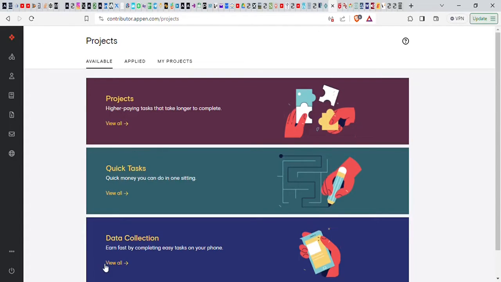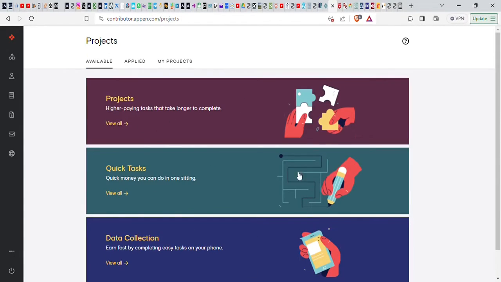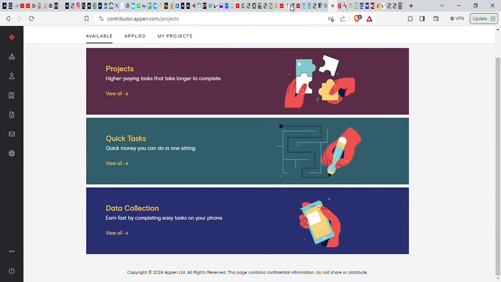Data collection are tasks that you can also do. You can even do it on your mobile, quite easy. This one gives you $3 per task, and of course you can earn more. These are some of the ways you can earn money on this platform on a daily basis. They also have more projects, they upload them here, and then you can come and earn more here.